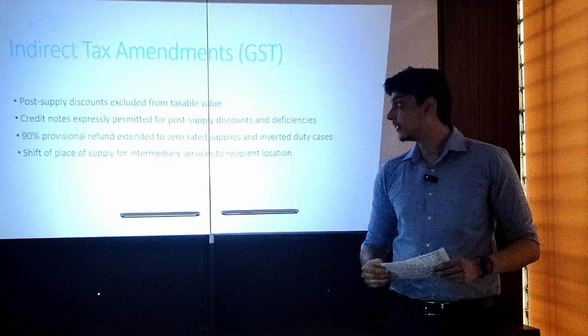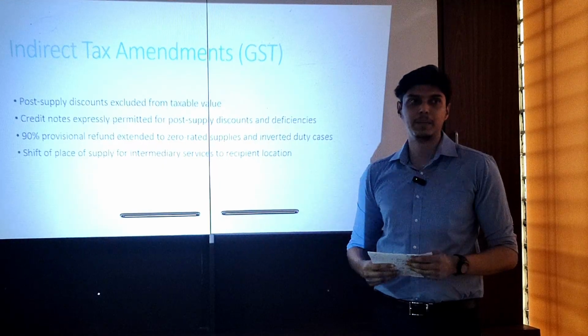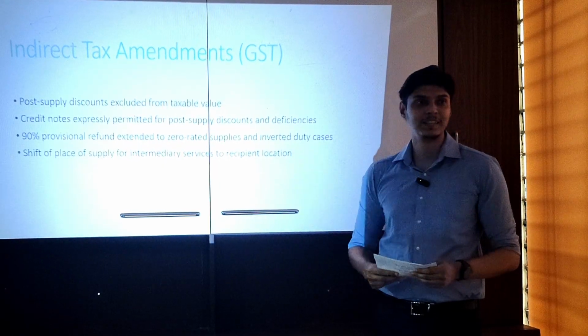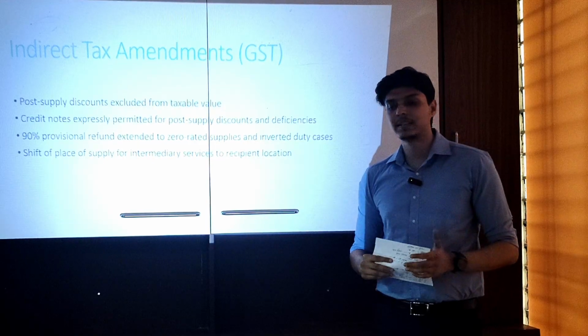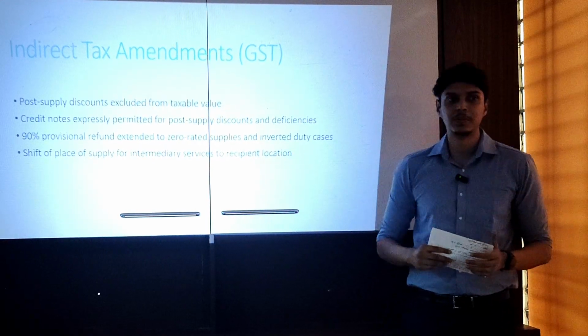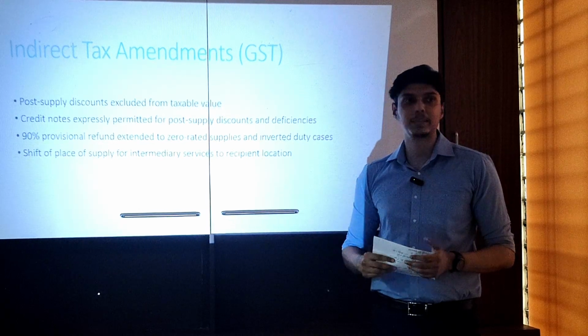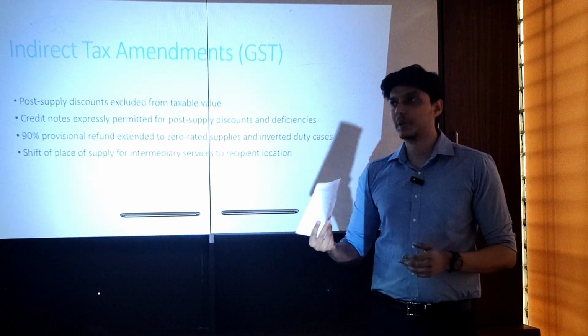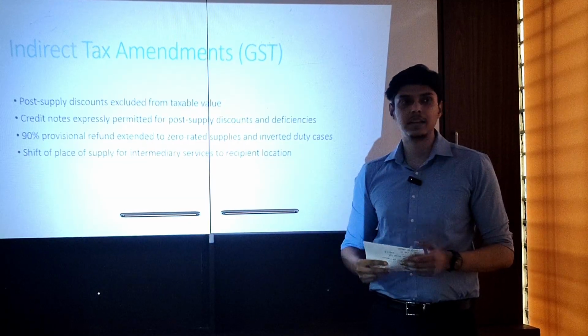And lastly, the indirect tax amendments. So there aren't many amendments, only 4, but we'll cover them nonetheless. Firstly, post-supply discounts excluded from taxable value. Previously, if you had to reduce the discount from taxable value, there had to be a previous agreement at the time of sale, and the other conditions had to be met.